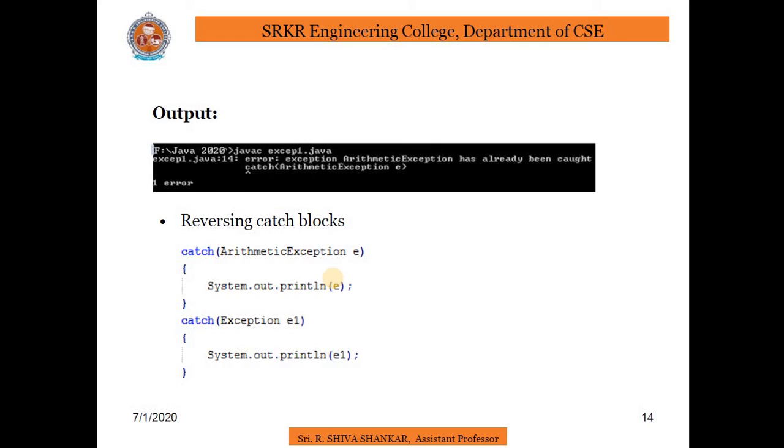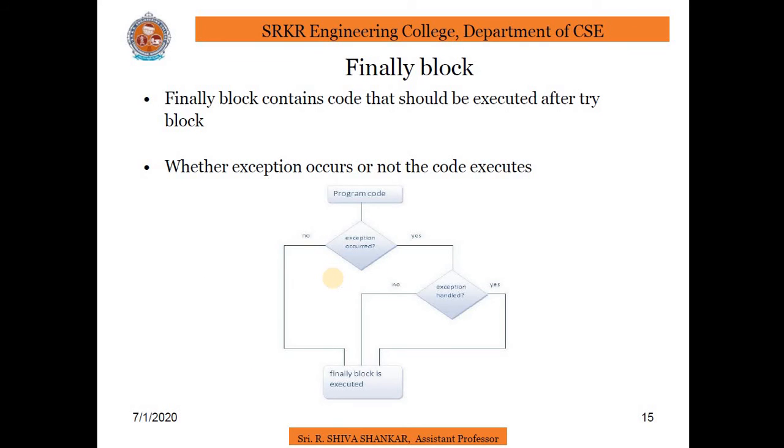Coming to the finally block: the finally keyword is used to create a block of code that follows a try block. A finally block of code always executes whether or not an exception has occurred. Using a finally block allows you to run clean-up type statements that you want to execute no matter what happens in the protected code.